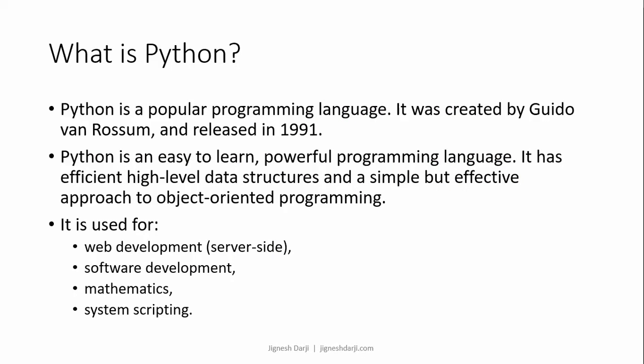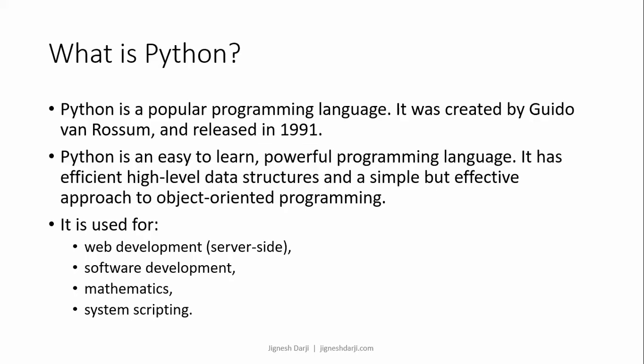First, learn what is Python. Python is a popular programming language. It was created by Guido and released in 1991. Python is an easy to learn, powerful programming language. It has efficient high level data structures and a simple but effective approach to object oriented programming.